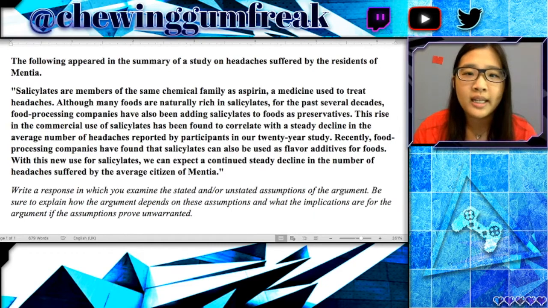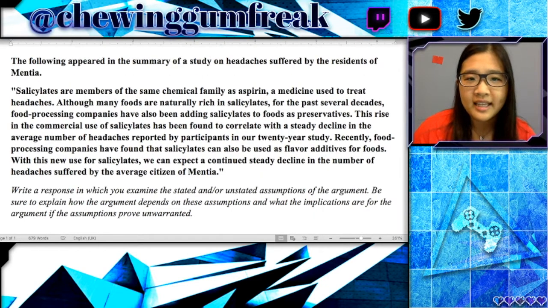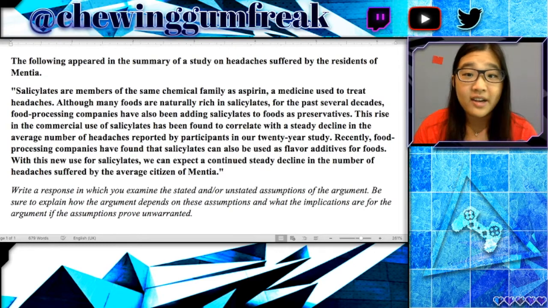The next one says, this rise in the commercial use of salicylates has been found to correlate with a steady decline in the average number of headaches reported by participants in our 20-year study. So this is a very, very key sentence because it sets up exactly what the claim is going to be.